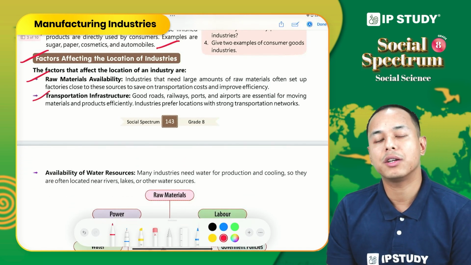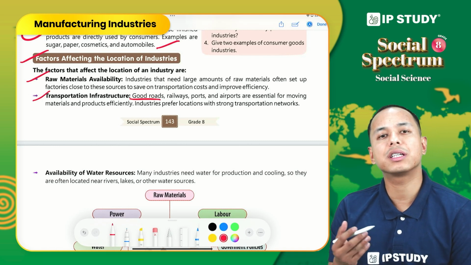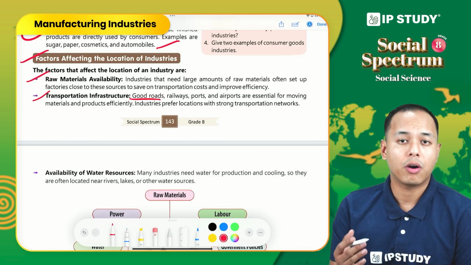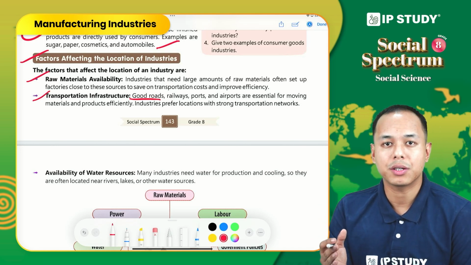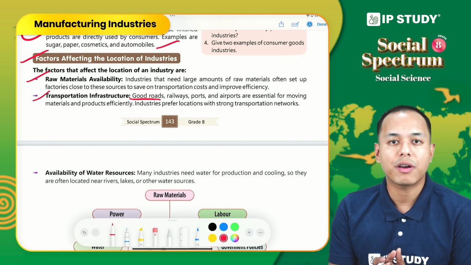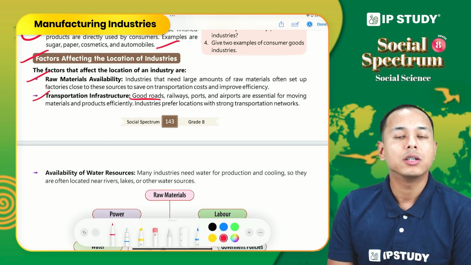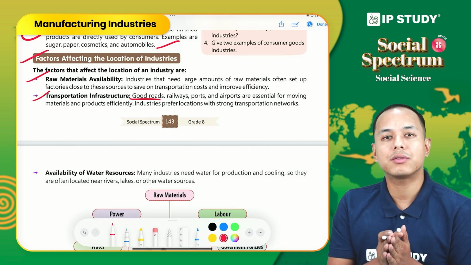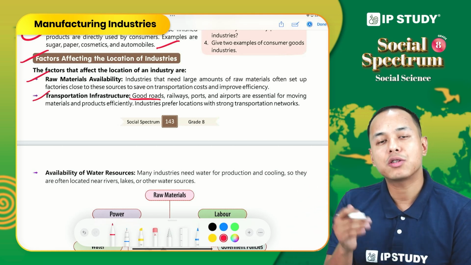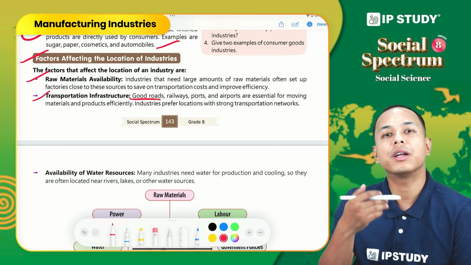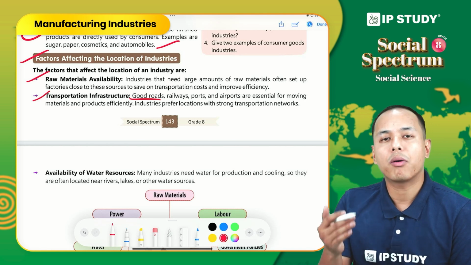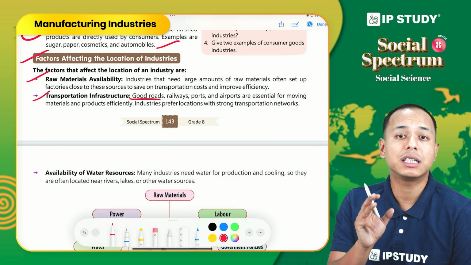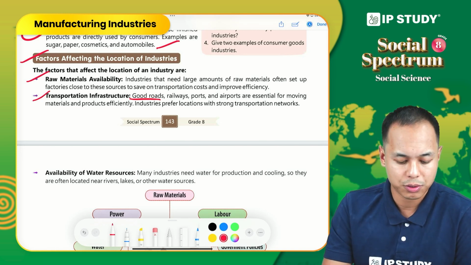Second, transportation and infrastructure. Good roadways, railways, and port facilities are very important for the establishment of a particular industry in a particular location. When we have ports or good transportation facilities, that particular industry flourishes. Suppose I establish one industry in the middle of the forest, it is very difficult to go to that industry, leave the other things, transport of raw material or movement of labor daily. So it is a problem, right? So industries normally are established where transportation facilities are available or have a good network of transport.